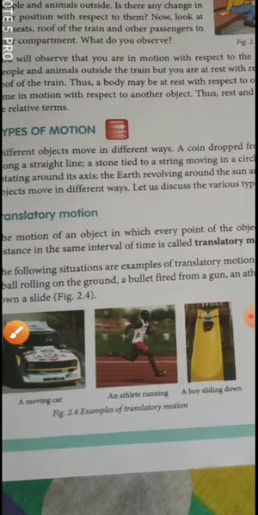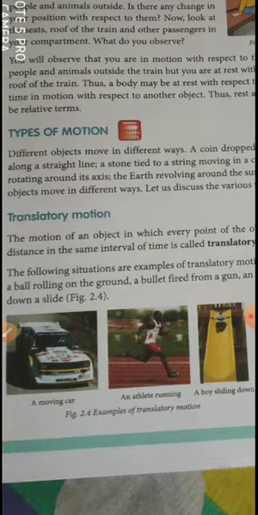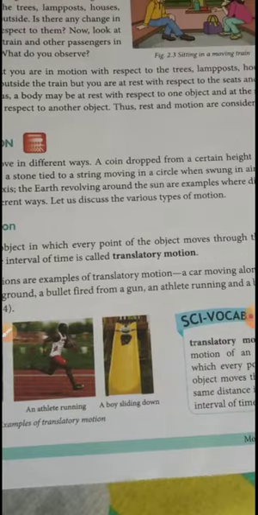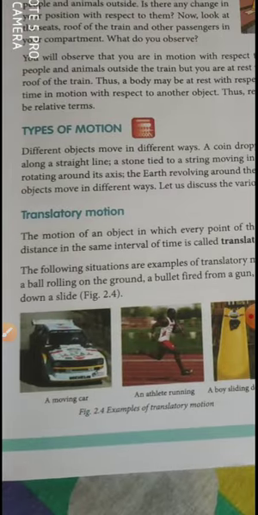So here you can see some examples of a translatory motion: a car moving along a road, a ball rolling on the ground, a bullet, an athlete who is running on a track, a boy going down a slide. All these are examples of your translatory motion. Your translatory motion can also be further divided into two. One is your rectilinear motion and the other one is your curvilinear motion.